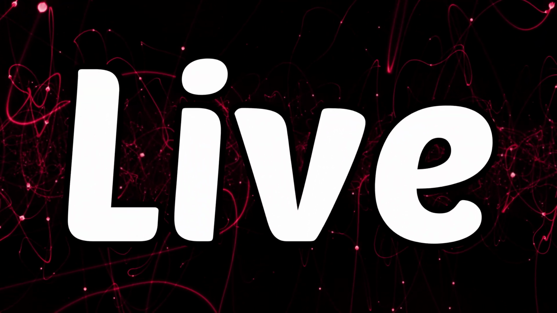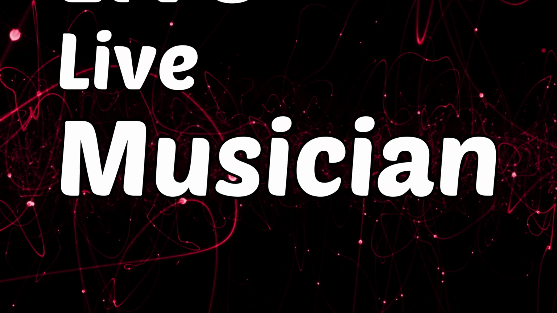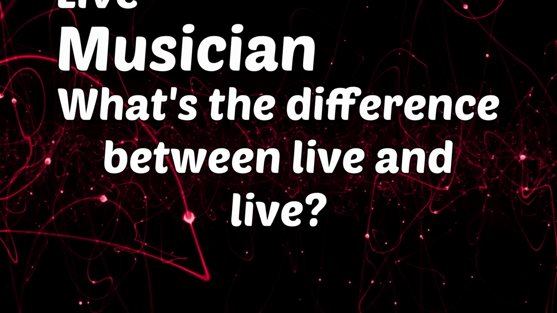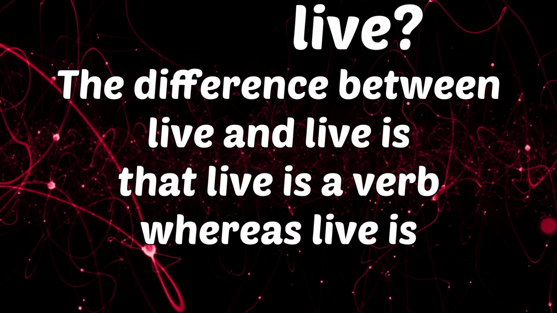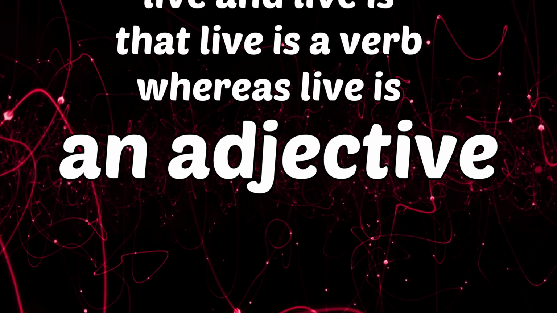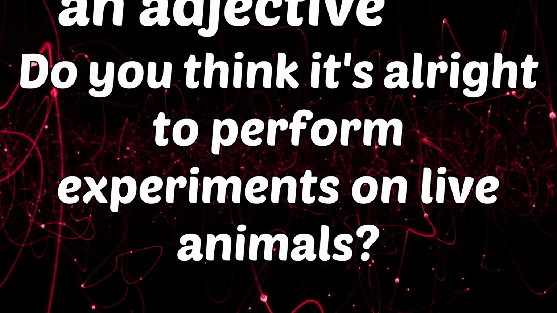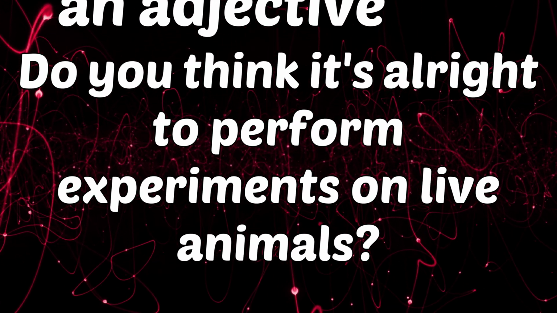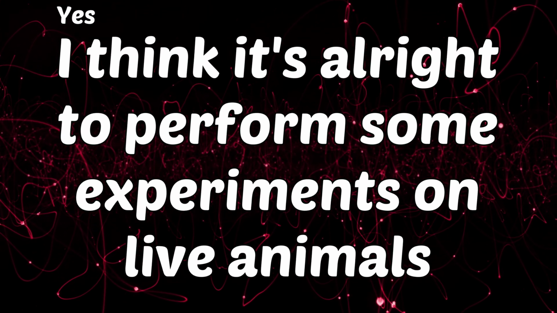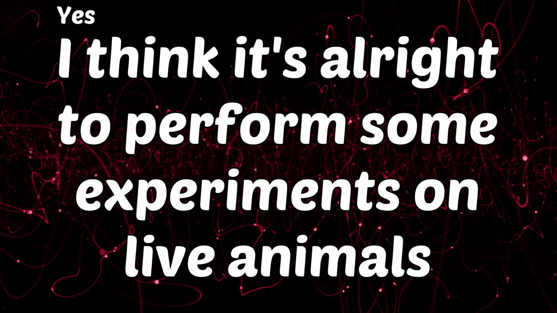Live. Live. Musician. What's the difference between live and live? The difference between live and live is that live is a verb, whereas live is an adjective. Do you think it's all right to perform experiments on live animals? Yes, I think it's all right to perform some experiments on live animals.